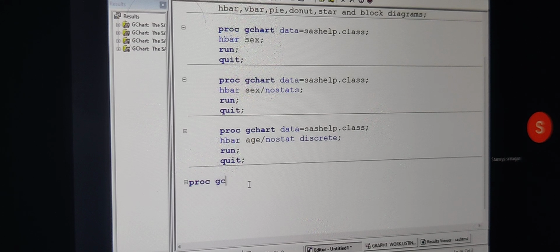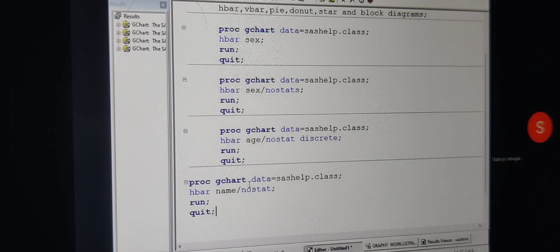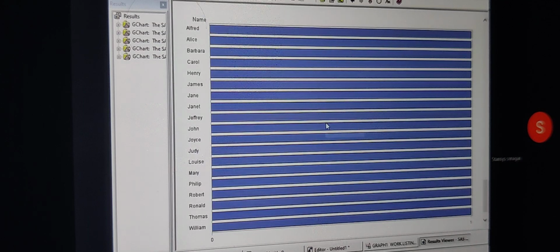I'm writing proc gchart. Data is equal to sashelp.class. I'm writing h bar. I'm writing, say for example, the name variable, forward slash. I do not want to have any statistics, nostats. Tell me what is going to happen in this program. How many bars am I going to get? I'm going to get 19 bars. For each name we are going to get 1 bar. And each name we have only one time. And we are getting the frequency 1.